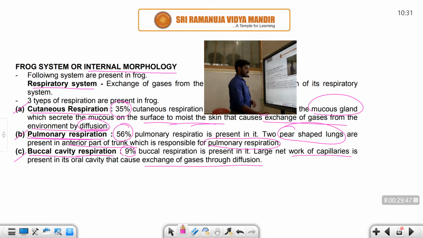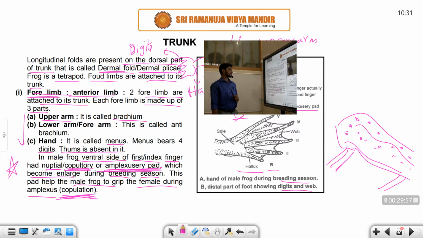Yes, what is the pads here? Yes, the correct answer is this one.